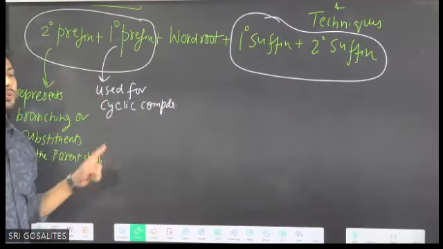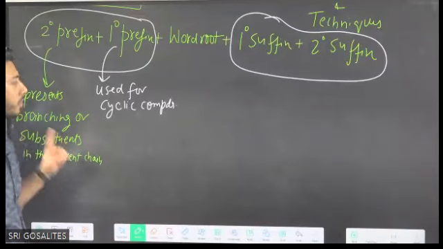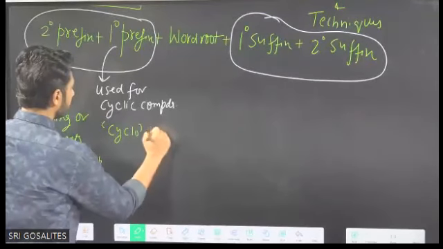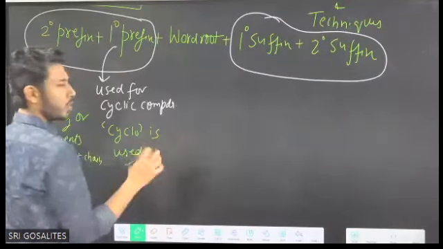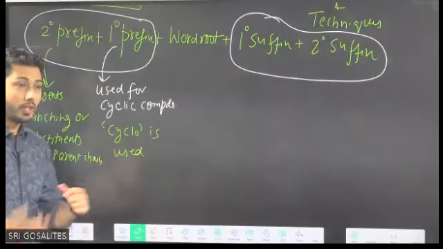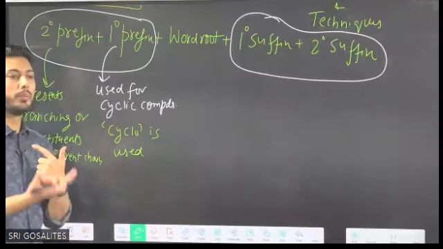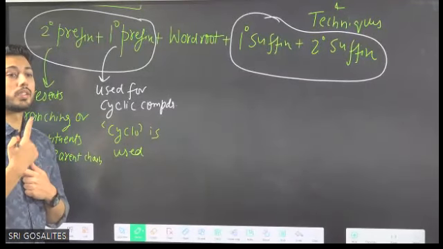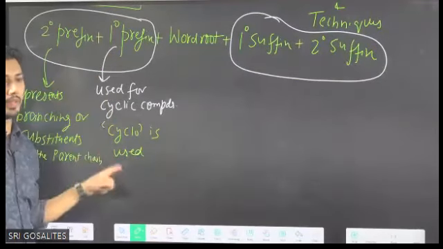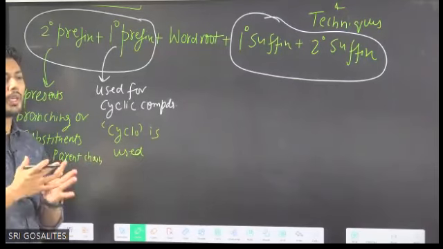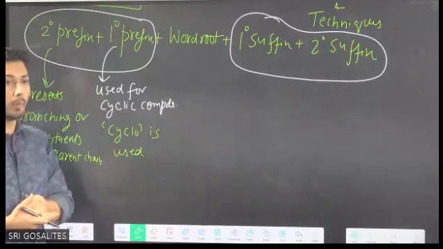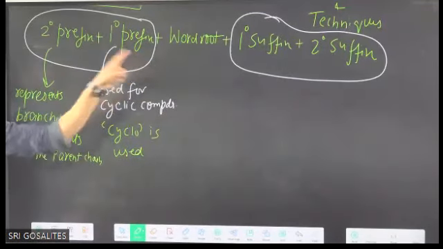Primary prefix is used for cyclic compounds, and what is used? The cyclo word is used. Those students who have done the nomenclature somewhat in class 10th know cyclopropane, cyclobutane, cyclopentane, cyclohexane. This cyclo term is what? Primary prefix. So when you do the examples, you will start relating it. But that part is possible to relate only if you have learned the theoretical points.